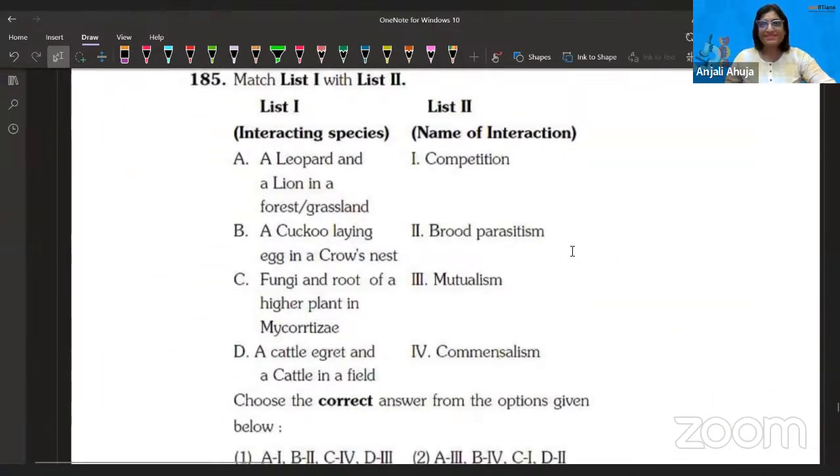Okay, this one is easy, right? Come on, oh God, why such a question? But that's okay. I'm looking at the question and wondering why the NEET NTA organization would put such a question, so as to confuse the kids. You see leopard and lion, it's a competition. A is matching with the first one.